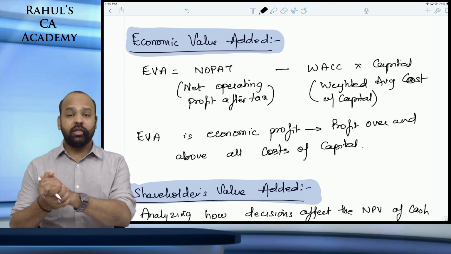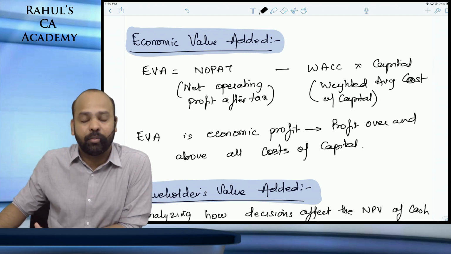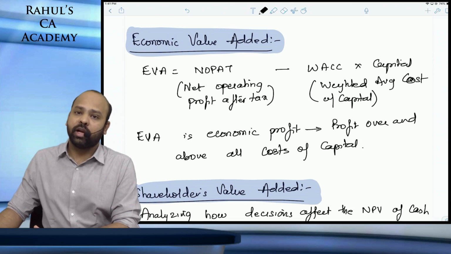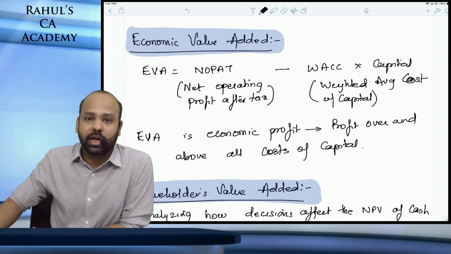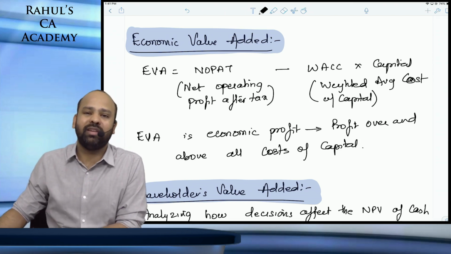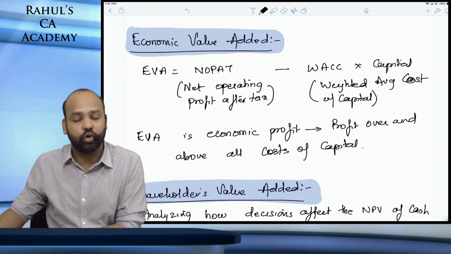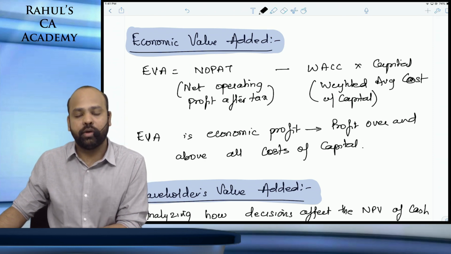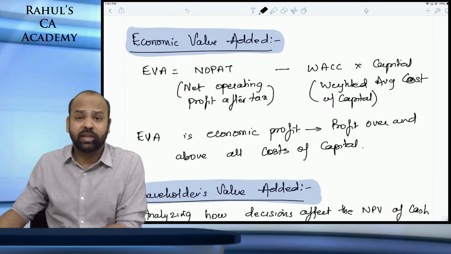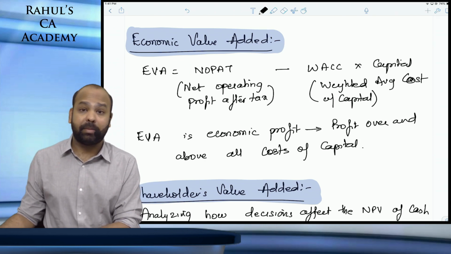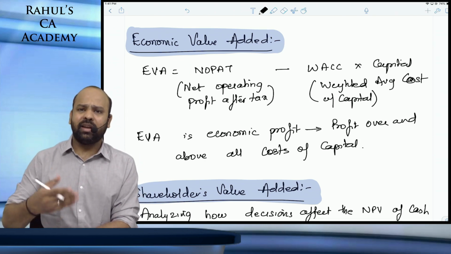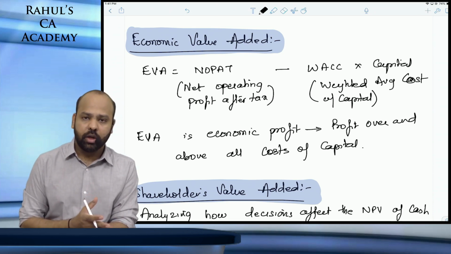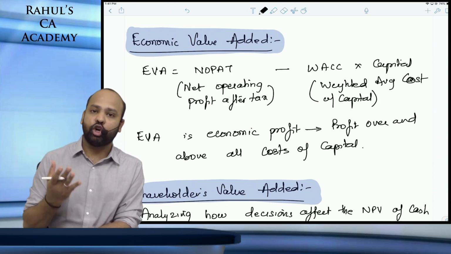Next, you do not consider book depreciation for computing net operating profit after taxes. You consider economic depreciation, that is a true decrease in the value of an asset. You will not consider non-cash expenses like provision for depreciation and deferred taxes. You will only take actual taxes into consideration, and also the tax impact on account of interest. Few expenses that are not eligible for capitalization as per accounting policies, like research and development, employee training, advertisements, are actually capitalized here and not shown as expenses.